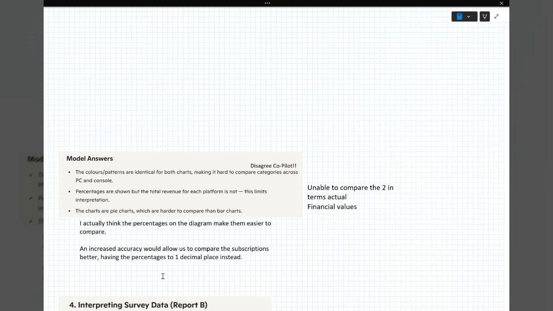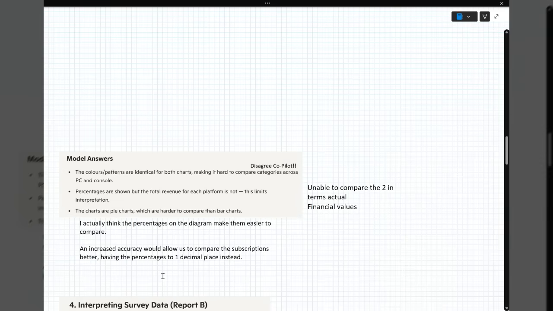Percentages are shown, but the total revenue for each platform is not, which does limit interpretation. And that's true. PC revenues could be in the billions, console revenues could be in the millions instead. So that isn't saying whether one's greater than the other, although it is designed, I suppose, to show that no matter what console you're on, premium is the most popular. So that could be the purpose of the graph. They just haven't made it clear.